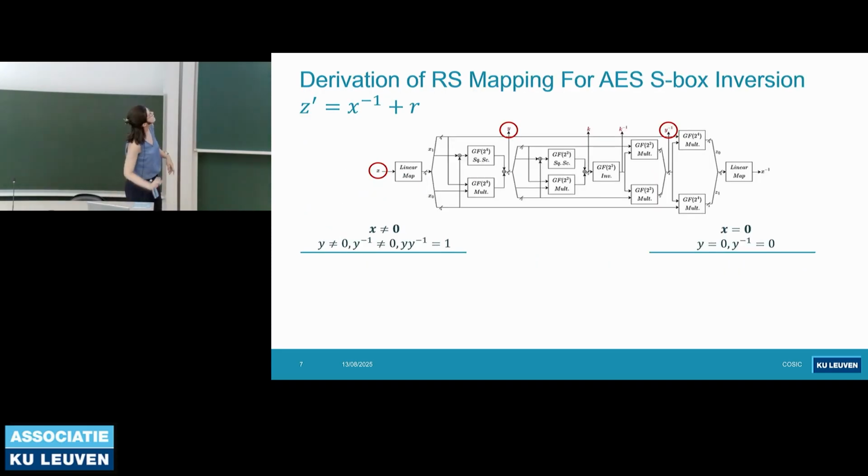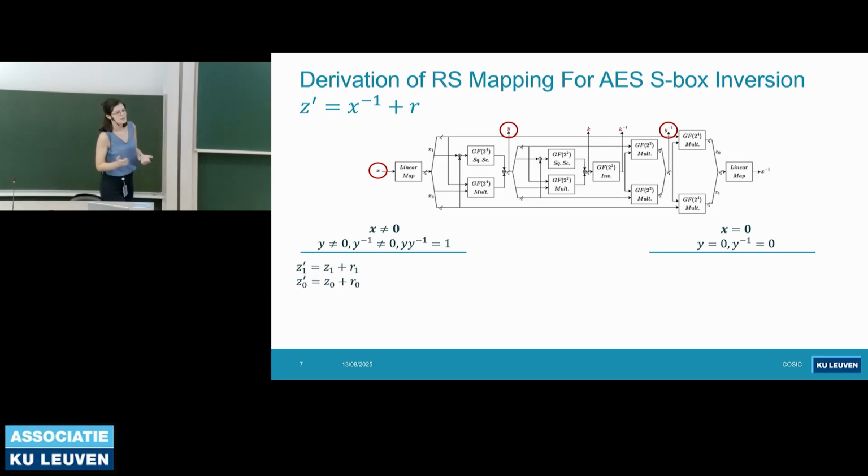And so now let's see how the authors derived the random mapping for the S-box inversion. So they based it on the Canright construction, and they derive the equations for the inversion. And they do it separately for the zero input and non-zero input because in the field, the inversion works differently for the zero input. It's directly mapped to the zero output. First, let's see the non-zero input.